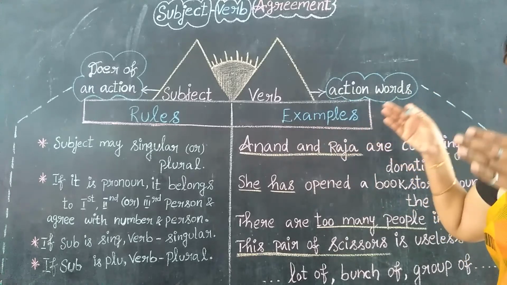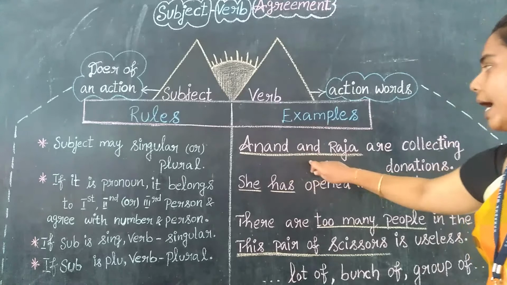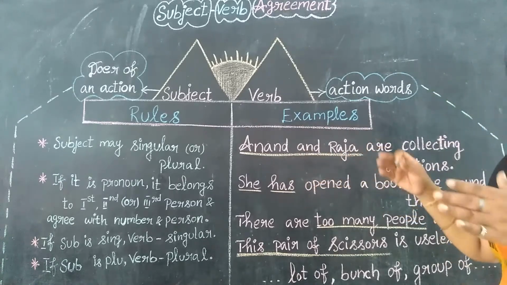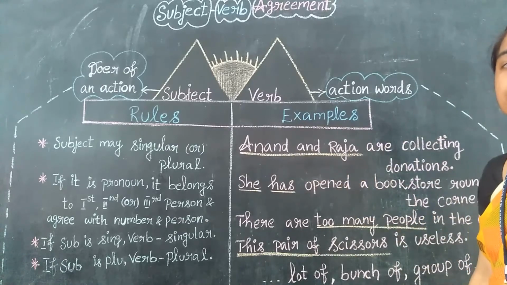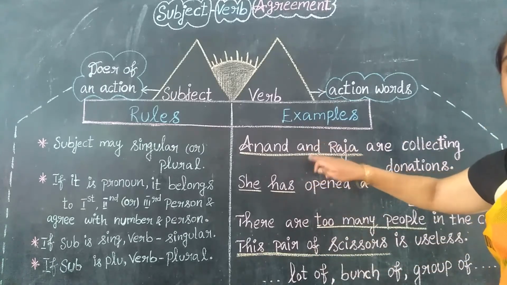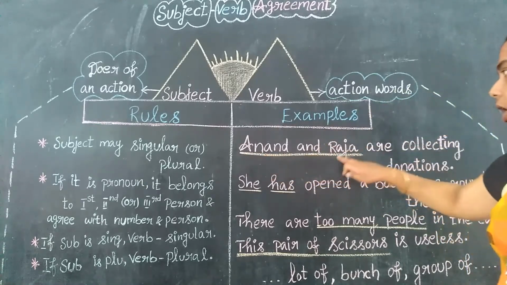Starting, yes, starting in a sentence. It is the beginner of the sentence. So, Anand and Raja. See here, Anand and Raja, two names are here. So it is plural. Two names are there. So the subject is plural. It is not singular. So it is a plural: Anand and Raja are.